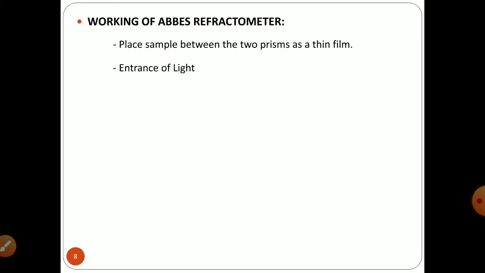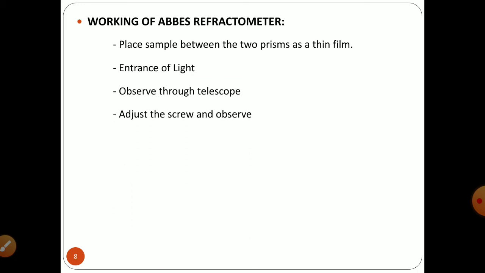In our assembly, we have seen the illuminating prism and the refracting prism. When you observe the change in direction of the light ray through the telescope, you can have either a dark band or a light band, or a combination of light and dark bands.